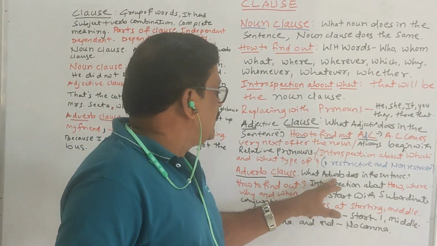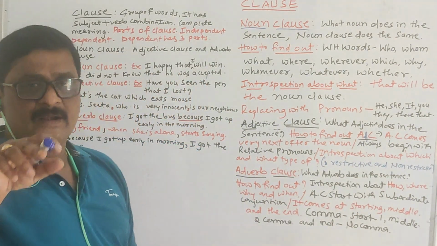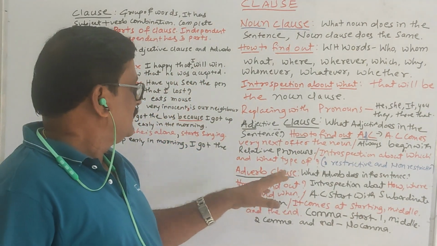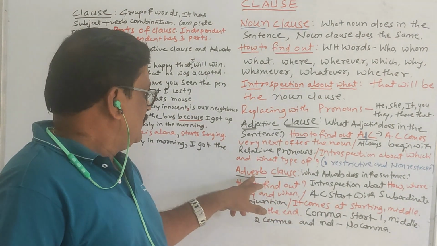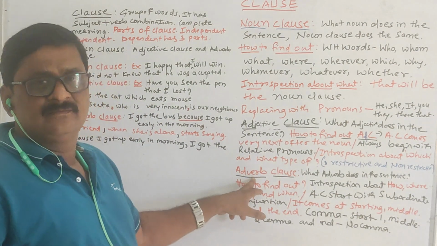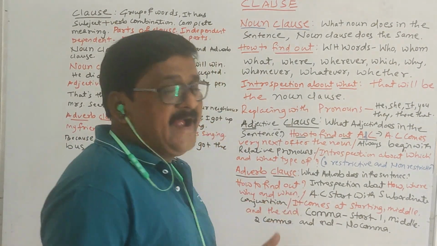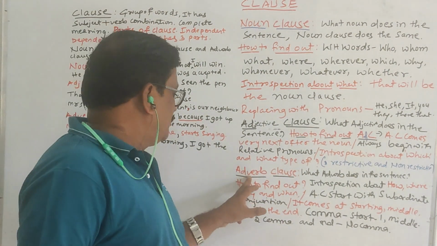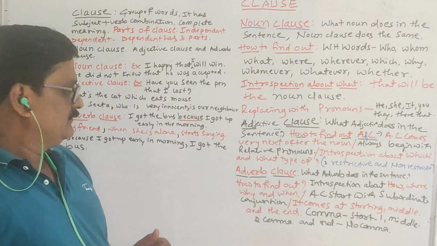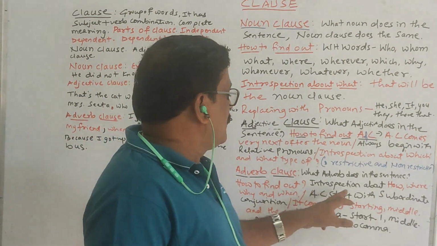So, what does an adverb do in the sentence? It tells about the verb. In the same manner, the adverb clause also does. So, how to find it?